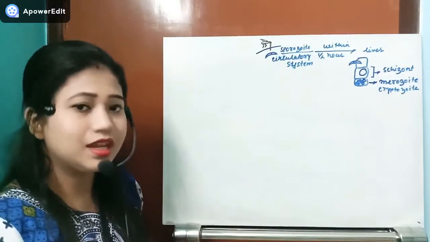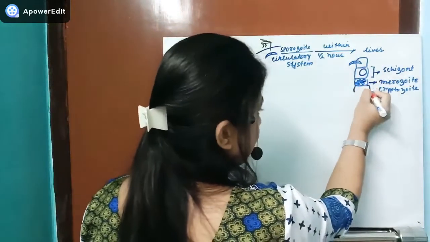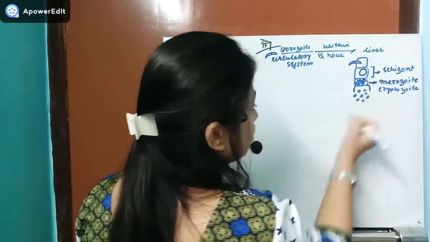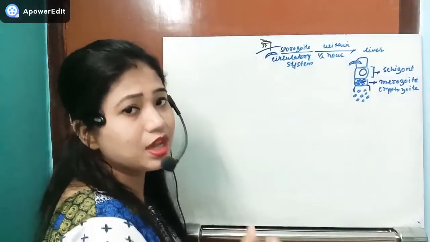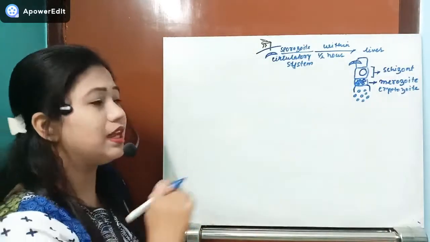At one period of time, whenever the merozoites or the cryptozoites have taken the whole nutrient from the hepatocyte, then it will burst, and those merozoites or cryptozoites will reach the sinusoids of the liver.